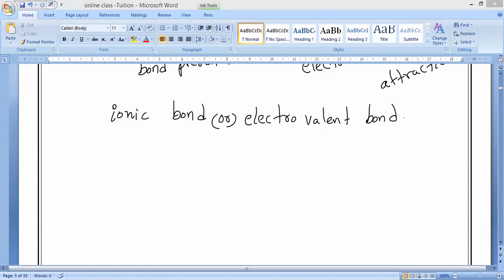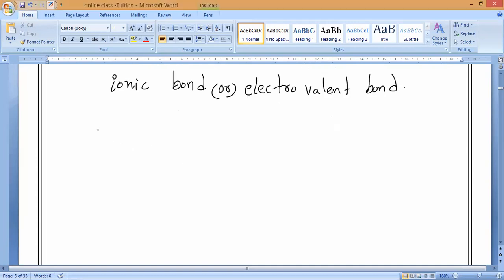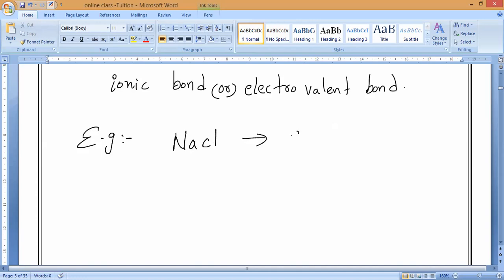Very, very important. The first well-known example, as we know, is sodium chloride. Sodium will donate how many electrons?